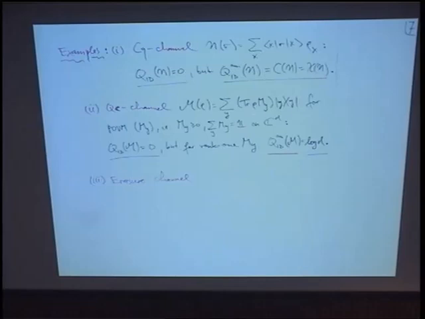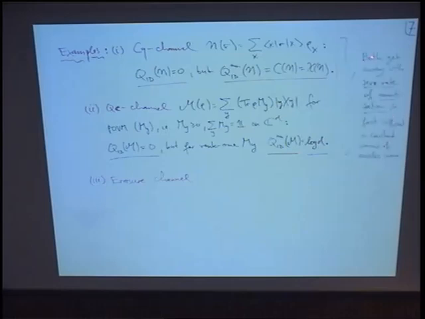These are channels that have quantum input and classical output. In other words, it's a quantum measurement. Also, of course, the ID capacity is 0, because quantum capacity is 0. However, for rank 1 measurements, so if you want for complete measurements, the amortized is again different from 0, equal to the log of the dimension of the measured Hilbert space.